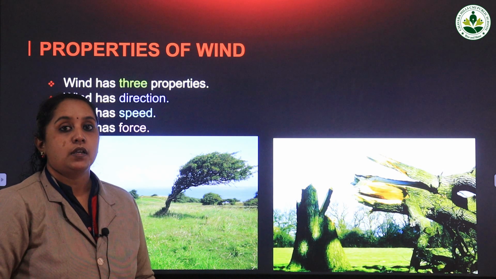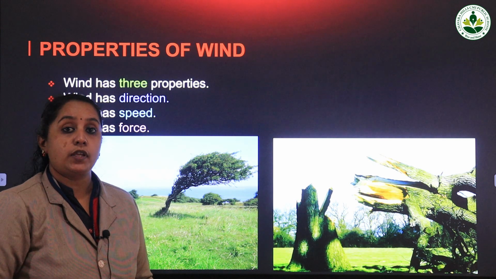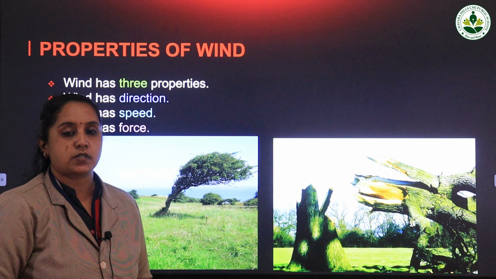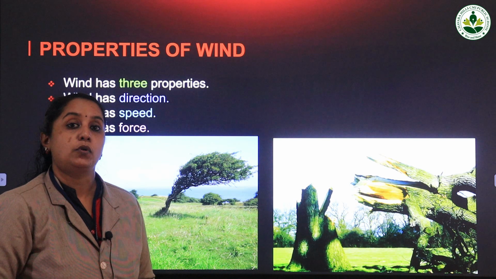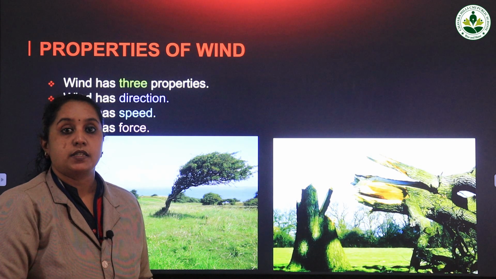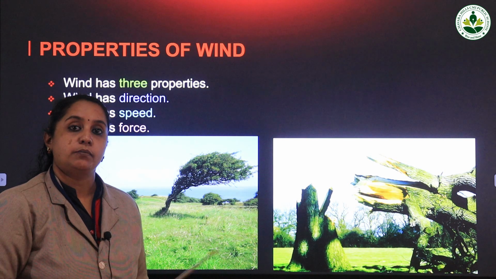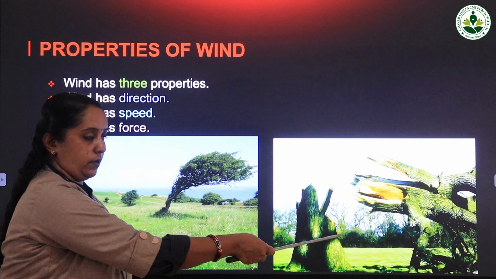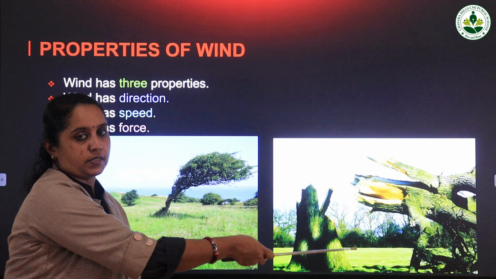In the case of heavy air or heavy wind, what happens? Kodunkaattu, we say in Malayalam. What happens? The houses, the trees, they all can be destroyed. That is, they can be seen in this way.